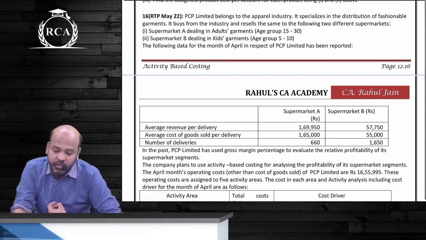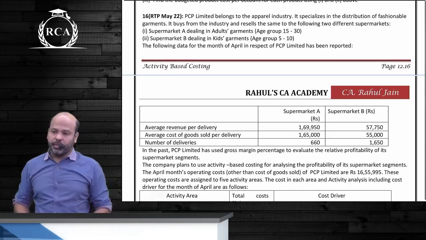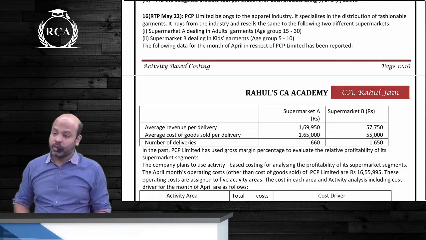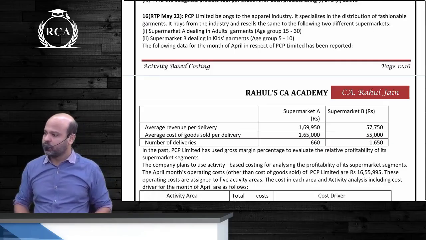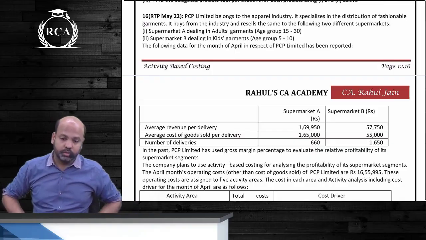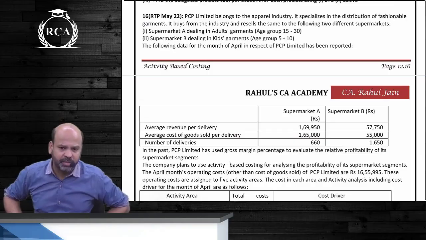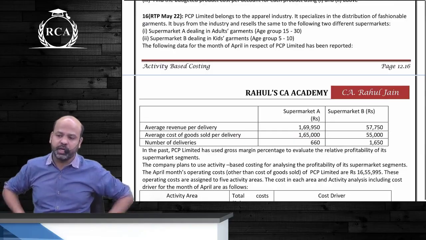Also, the requirement is to compute gross margin segment wise and operating income of the entire company.